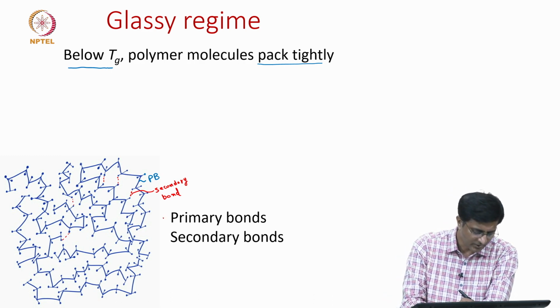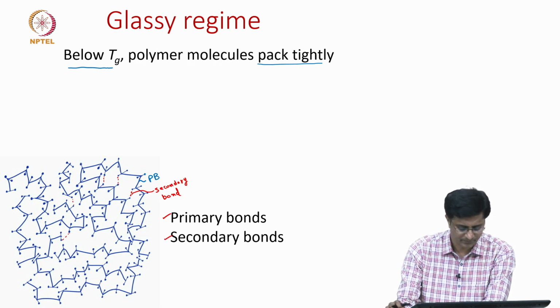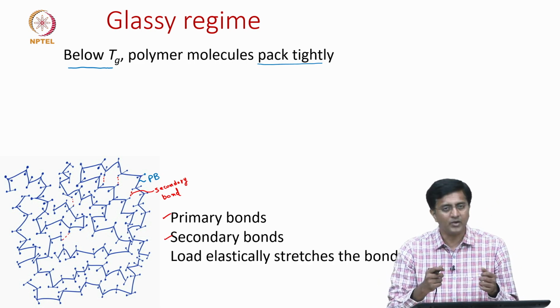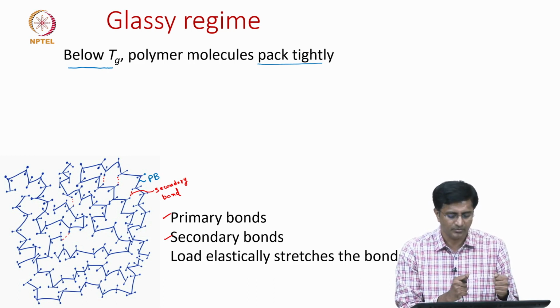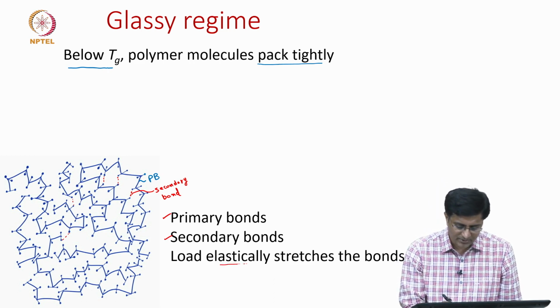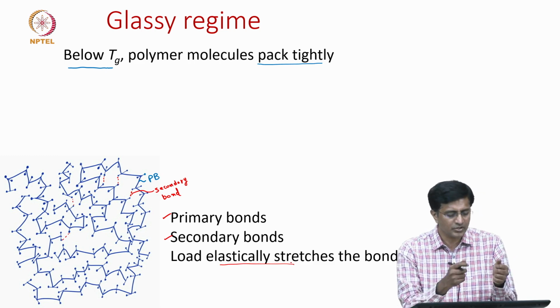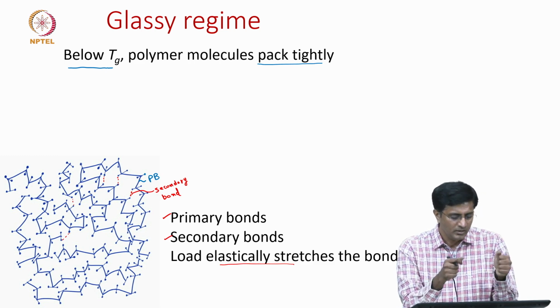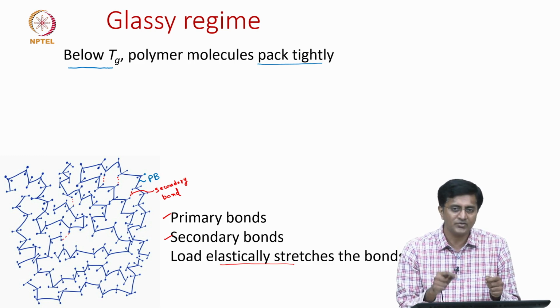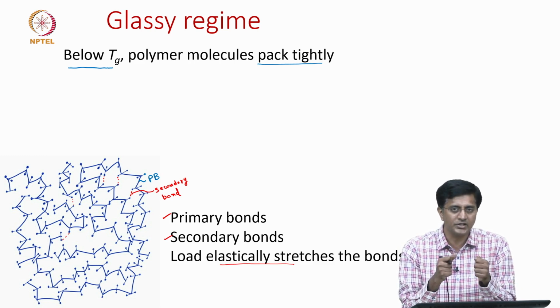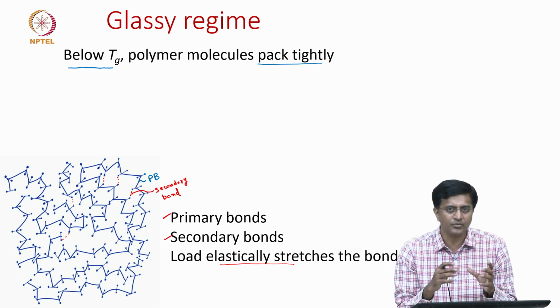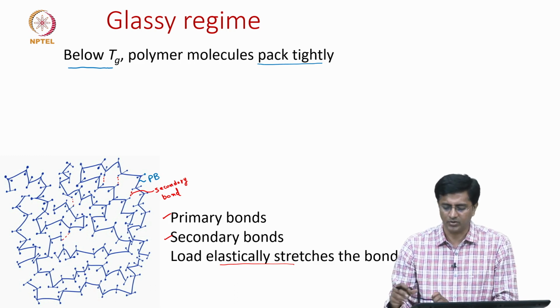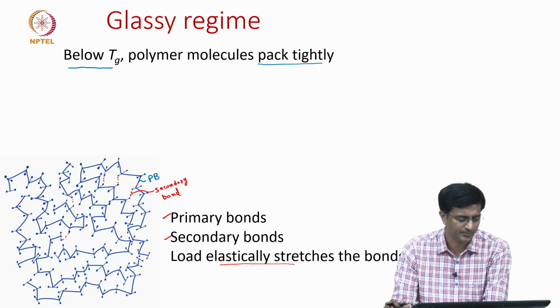So, we already mentioned that we see both the primary bonds and the secondary bonds. And what happens when we stretch this polymer in the glassy region? So, it stretches elastically, because when we load, both the primary bonds as well as the secondary bonds will resist the deformation, which means they are taking loads. So, it is not just the primary bonds, but also the secondary bonds, that needs to be kept in mind.